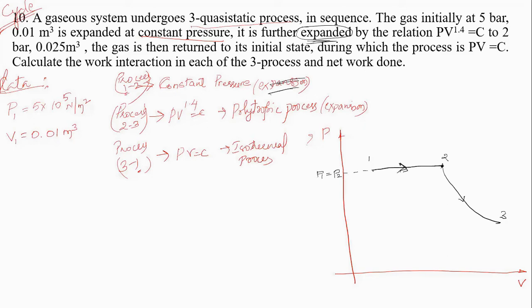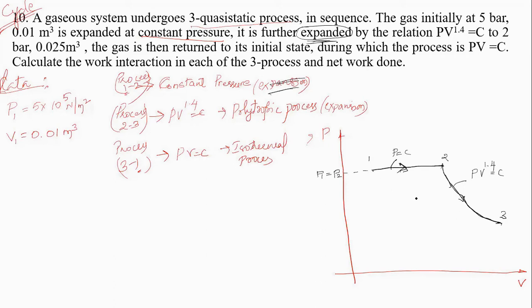The governing law for the first is pressure equal to constant, and for this one it is PV to the power of 1.4 is equal to constant, that is polytropic process.